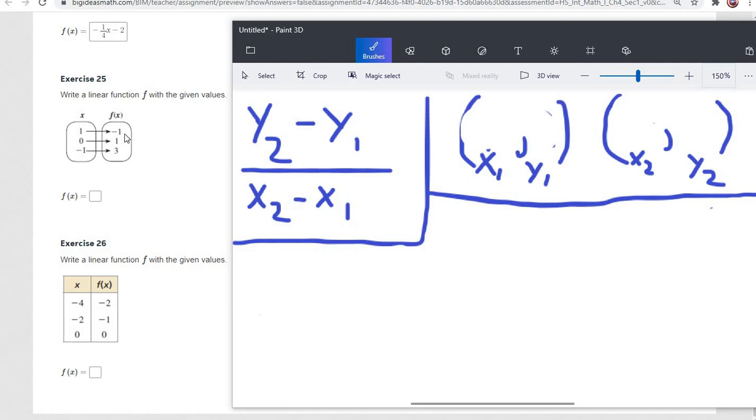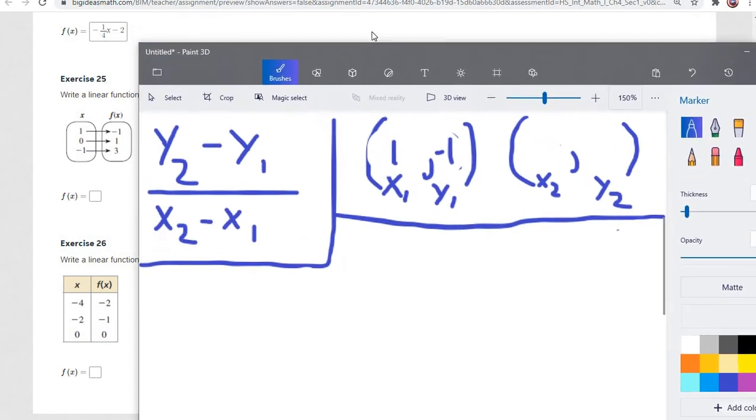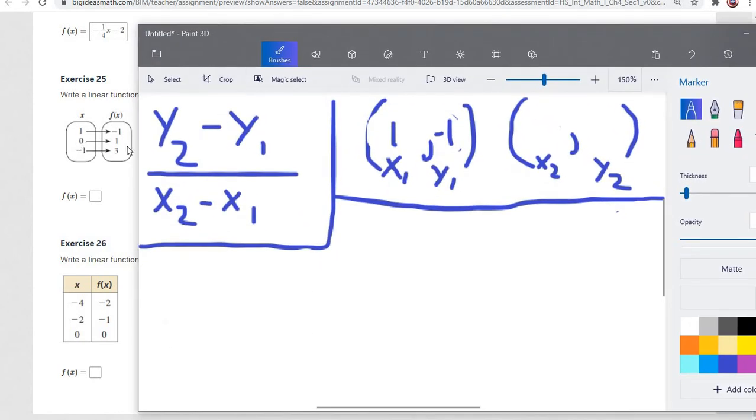So let's use the first 2 here. So this first point here is 1 on the x and -1 on the y. So 1, -1. And then our other point here is 0 on the x and 1 on the y. So that means our y-intercept is, of course, going to be 1.